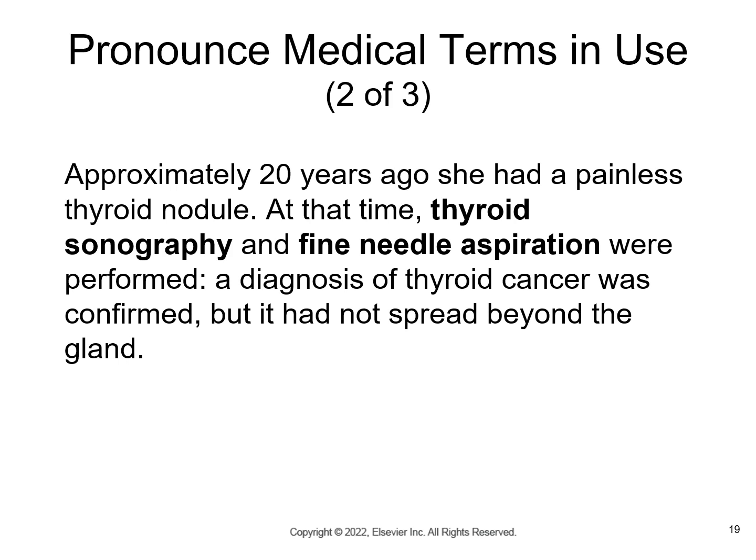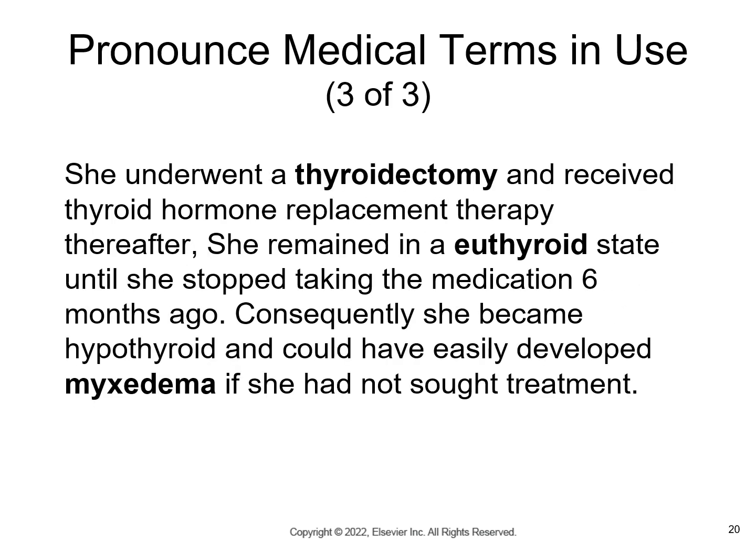Approximately 20 years ago, she had a painless thyroid nodule. At that time, thyroid sonography and fine needle aspiration were performed. A diagnosis of thyroid cancer was confirmed, but it had not spread beyond the gland. She underwent a thyroidectomy and received thyroid hormone replacement therapy.